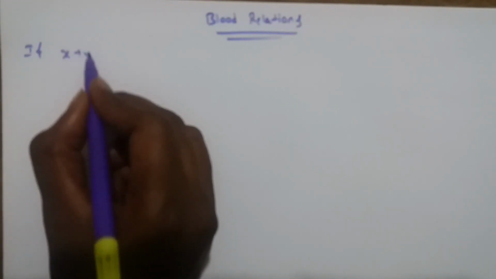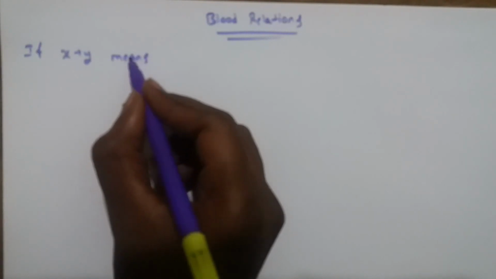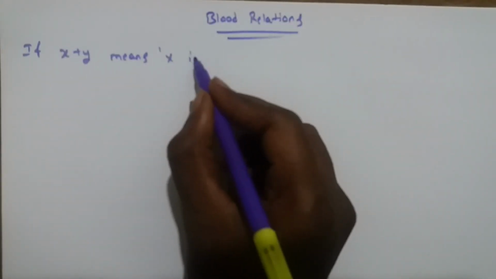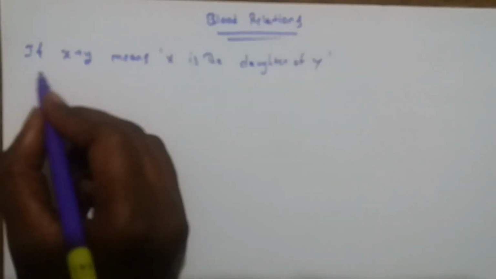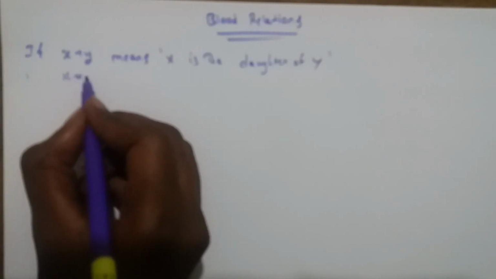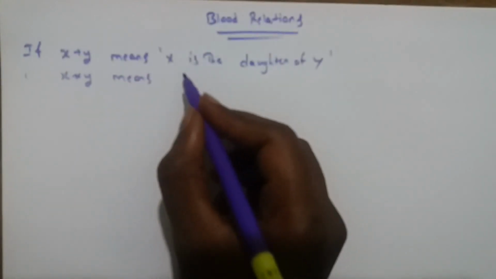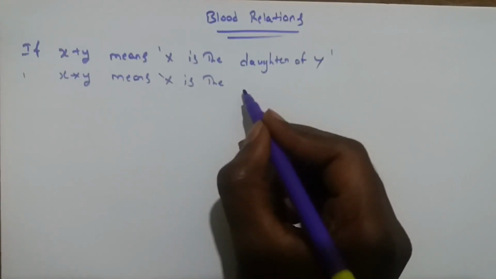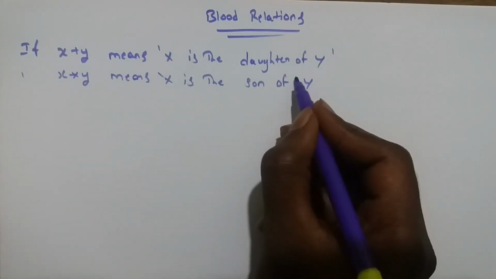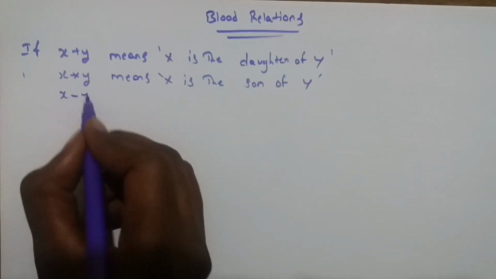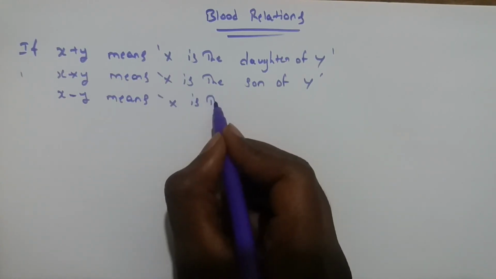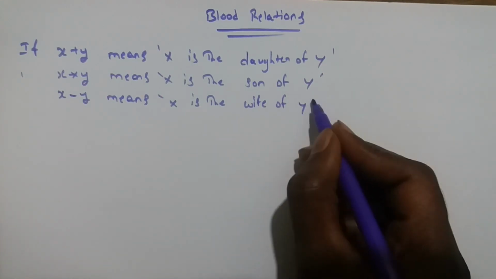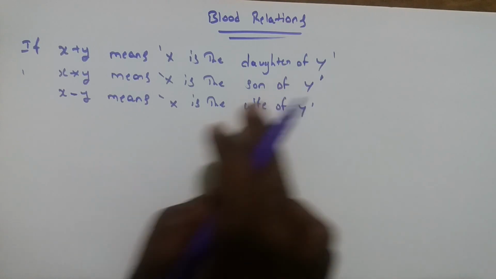The first problem here: the conclusions given are, if X plus Y means X is the daughter of Y. Again, if X into Y means X is the son of Y. Again, X minus Y means X is the wife of Y. Okay, plus means daughter, into means son, minus means wife.